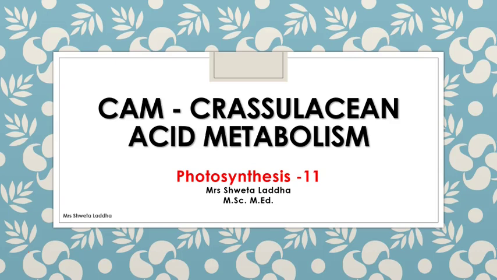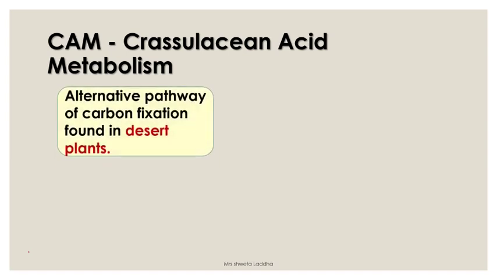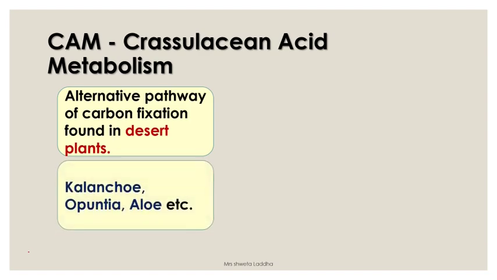Hello students, let us start with part 11 of chapter photosynthesis and we are going to discuss Crassulacean acid metabolism, also called the CAM pathway. This is found in xerophytic plants. It is an adaptation, an alternative pathway of fixing carbon dioxide to form food or sugars in xerophytic plants. Basically it is an adaptation to conserve water and prevent transpiration. So this is found in xerophytic plants like Kalanchoe, Opuntia, aloe.